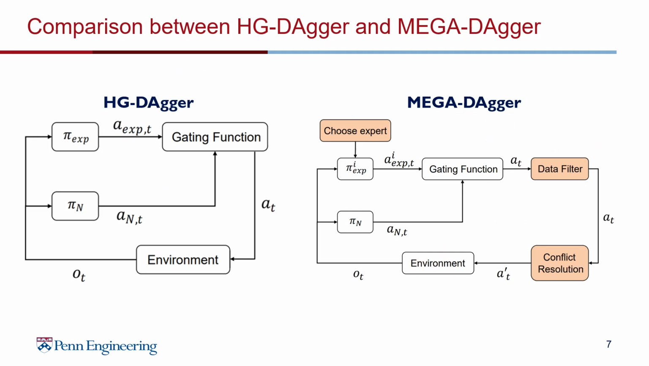As seen in the slide, both DAgger and MEGA-DAgger incorporate the gating function to allow the expert to take over the control and provide demonstration. When comparing to DAgger, the improvement that MEGA-DAgger adds to the learning loop and training pipeline is mostly the data filter and conflict resolution in order to cope with the incorporation of multiple imperfect experts, as labeled in the orange box on the slide.